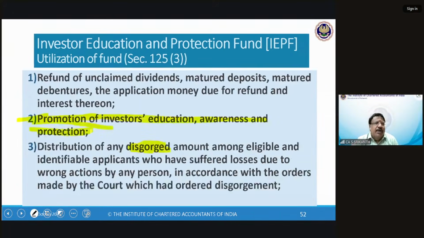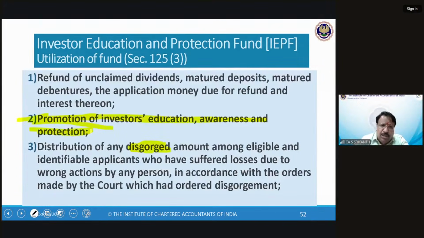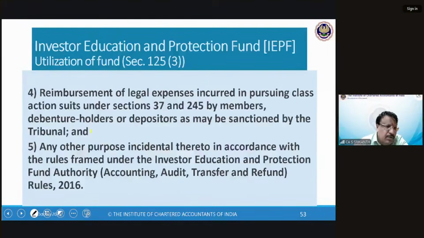So mainly, refund of unclaimed dividend, etc. That is a natural work. Yeah, you took the money, you give it back. There is a clear online portal where you just go and give the data. They send a note to the company, which confirms it. Thereafter, they credit the amount or they transfer the shares to you. They have a DP account where they keep it in common. Once you prove your claim, they transfer the shares to your DP account. It's as simple as that. This promotion of investors is another important purpose.